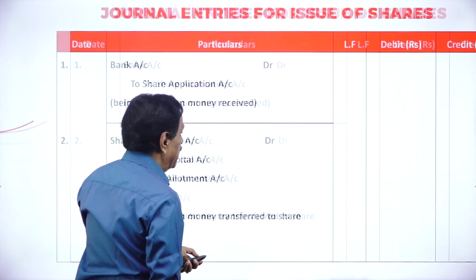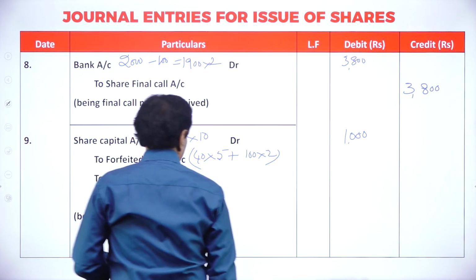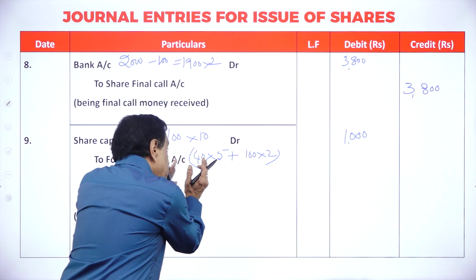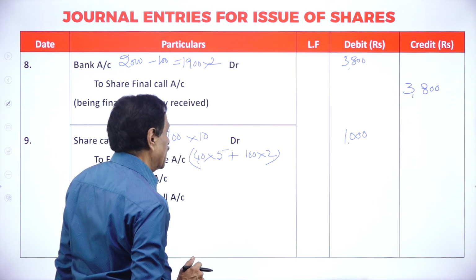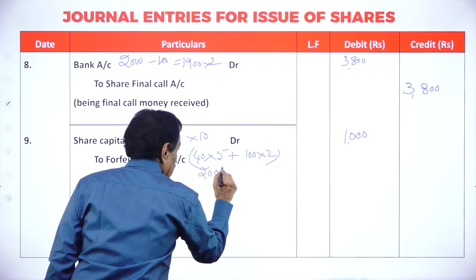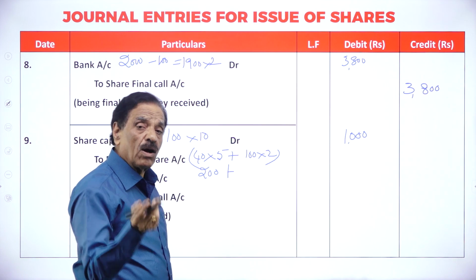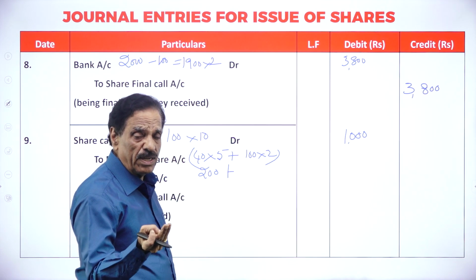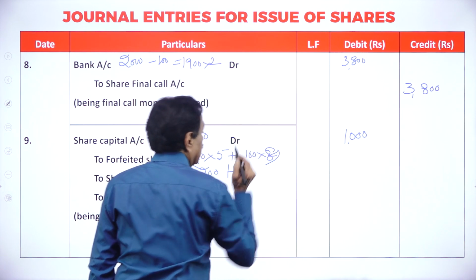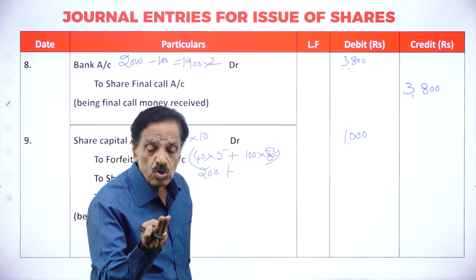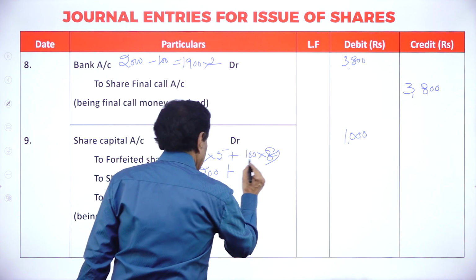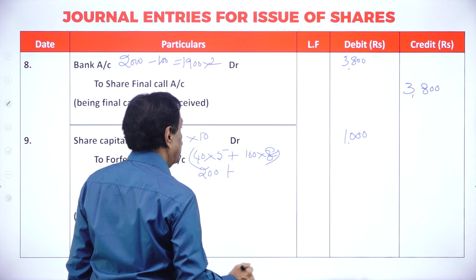I will explain once again. Now, two forfeited shares. How much had to be paid? 40 into 5 means how much already paid? 2 on application, 3 on allotment. So 40 into 5, this is 200. This 100 man, how much already paid? 2 on application, 3 on allotment, 3 on first call, totally 8 rupees. This is nothing but 200.